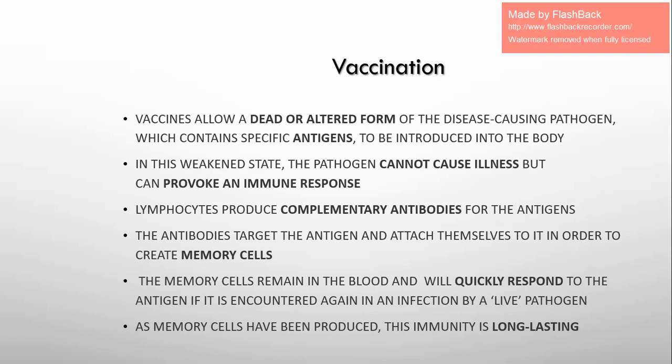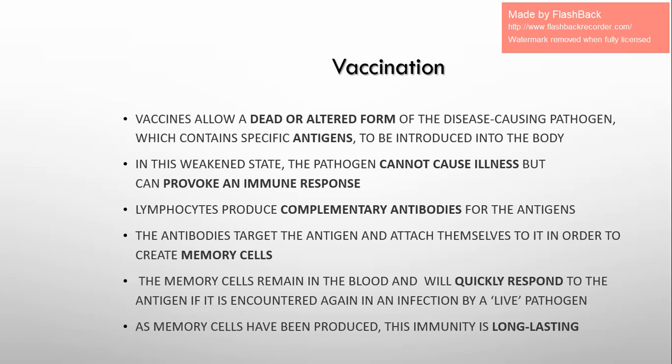As we know, every pathogen has antigens. These antigens work as markers for lymphocytes to recognize them and to say that these are non-self cells. Let's attack them. So these antigens are kept the same.